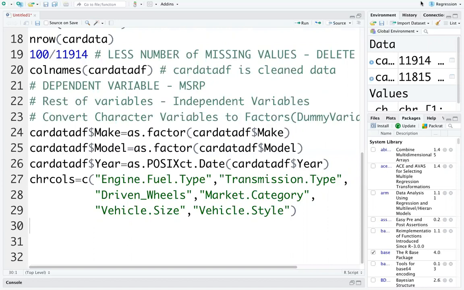And make sure the column name should exactly match. That's why I've asked you to type, once you run colnames, you will see all the column names. Copy and paste from the console. Don't forget to put commas. So all of you have created the list. Shall I go ahead? All of you?